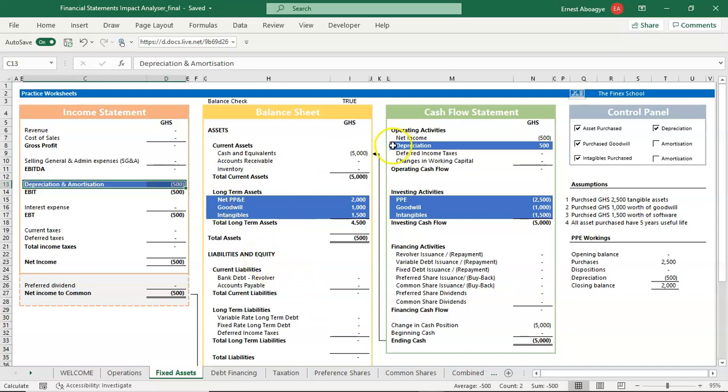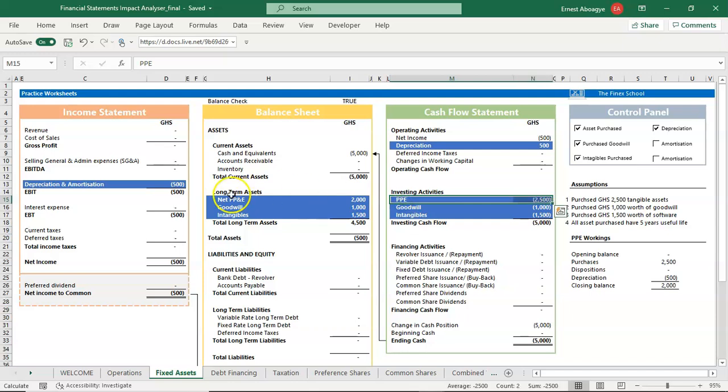But when you come back to the cash flow statement, this net profit here will feed back into the net income in our cash flow. And then you need to add back. That's the reason we add back, because the cost of it has already been charged.